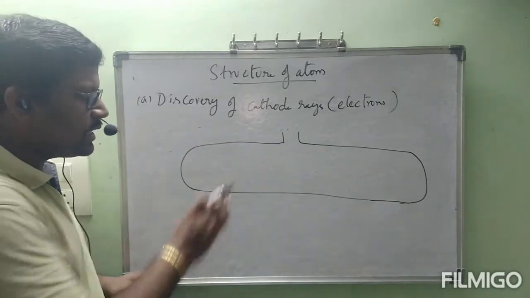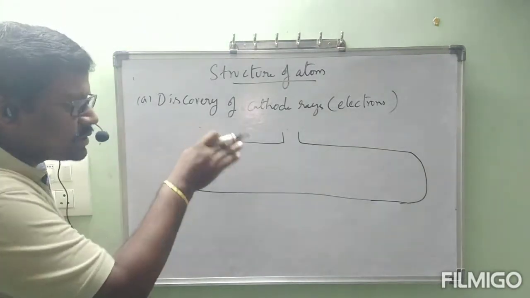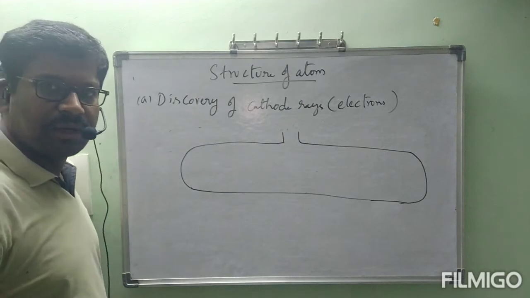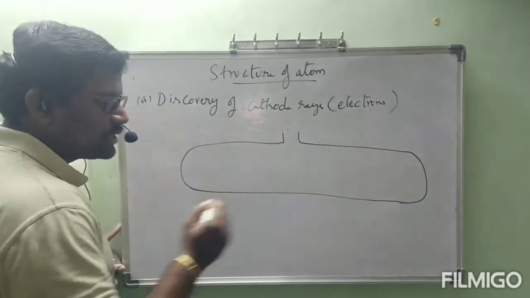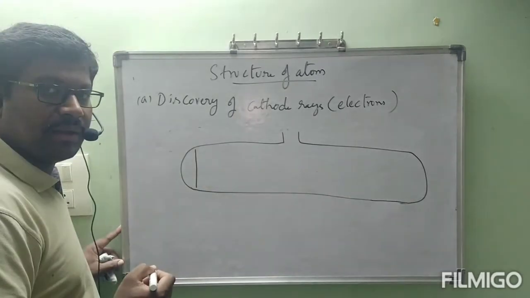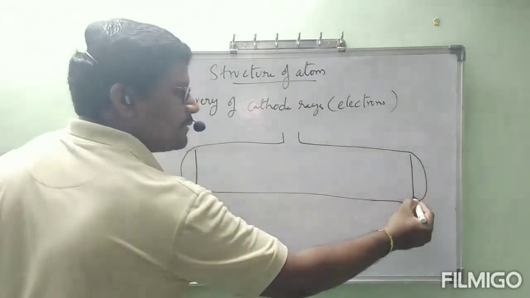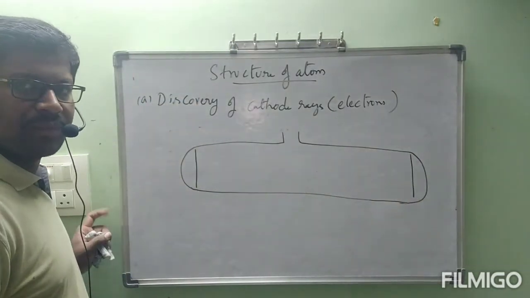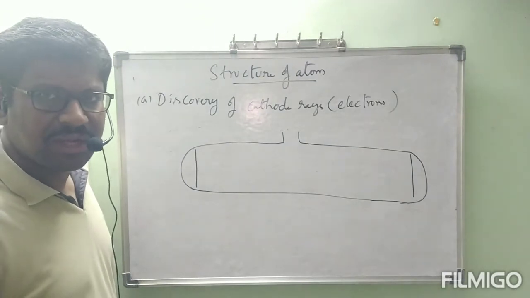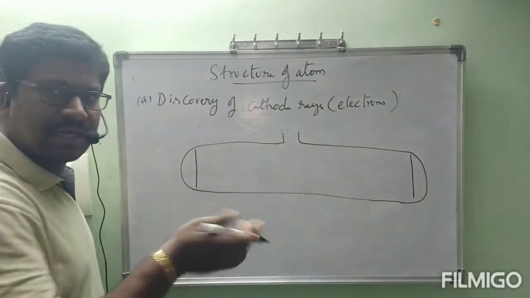I think you are understanding. Like this only the glass will be. This is not open, it is closed like this, totally like a cylinder. Now in this glass tube, two sides are kept with metal plates. Metal plates means iron, platinum, like that, so many metals we have. Any metal plate we can take, and these metal plates are kept on the left side and right side.